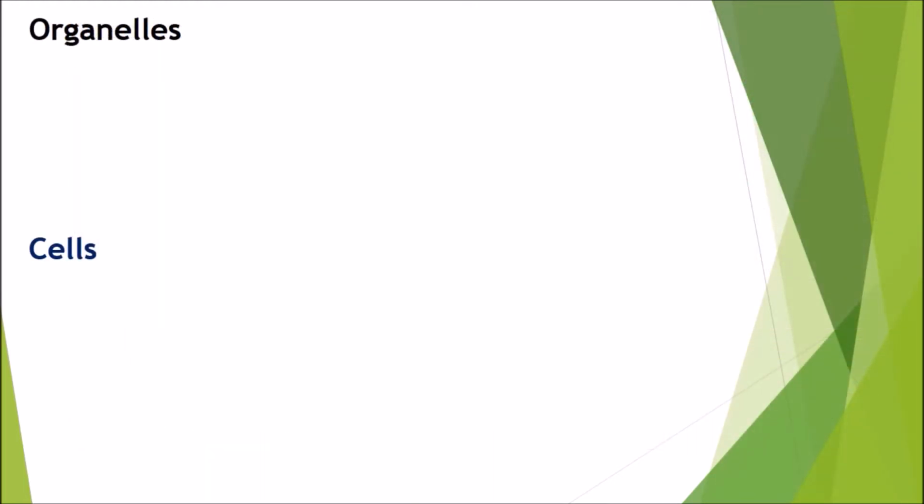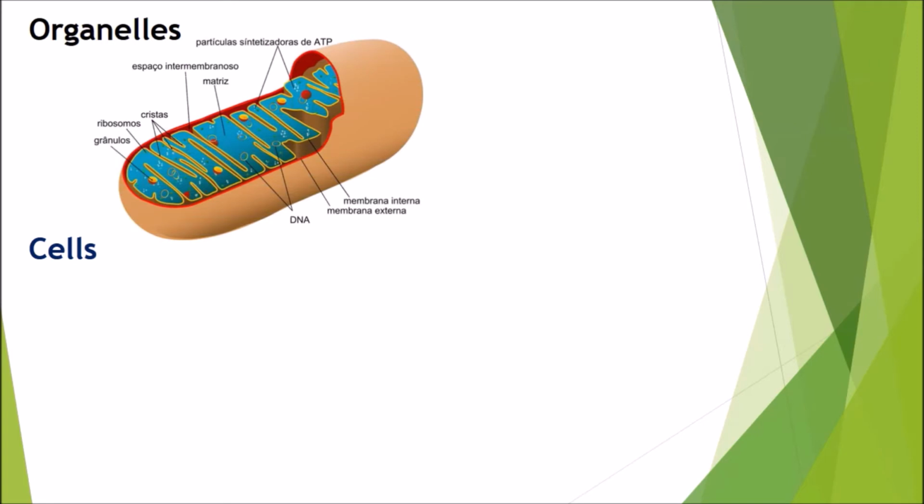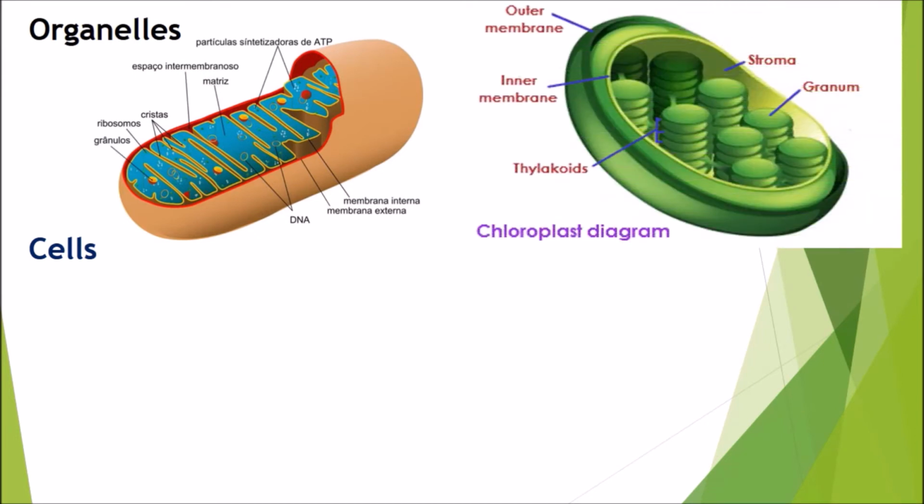Organelles. Organelles are specialized to do specific tasks within a cell. Example, mitochondrion. Here, aerobic respiration takes place. Chloroplast. Here, photosynthesis takes place.